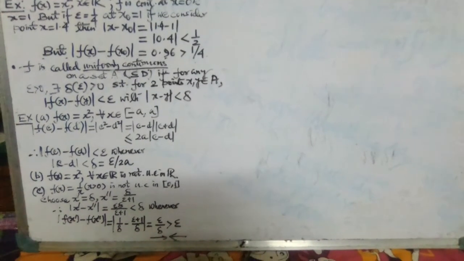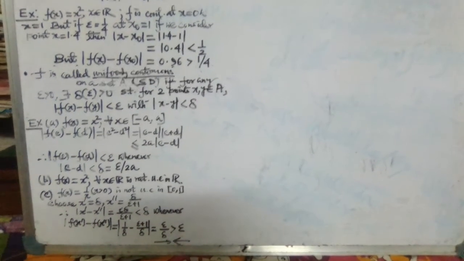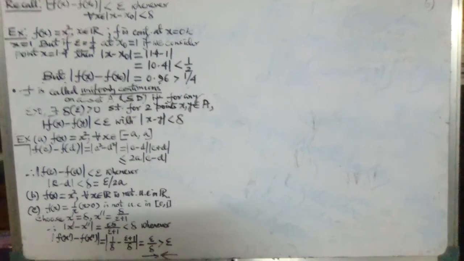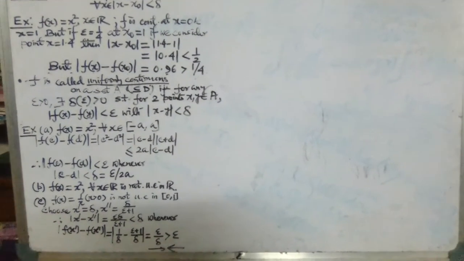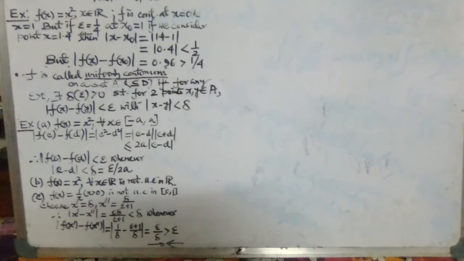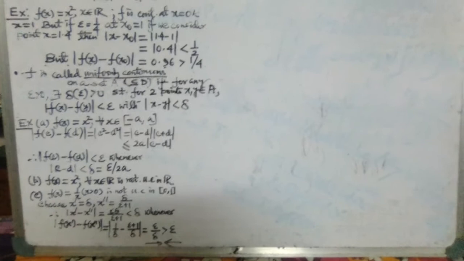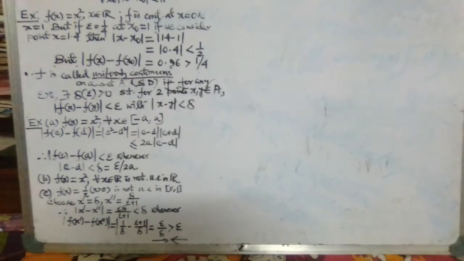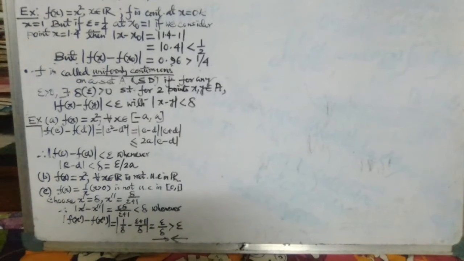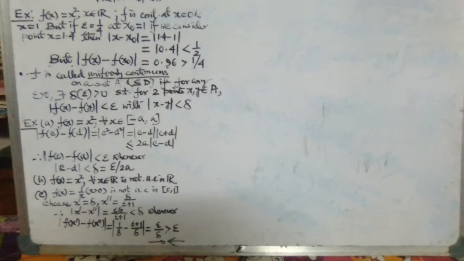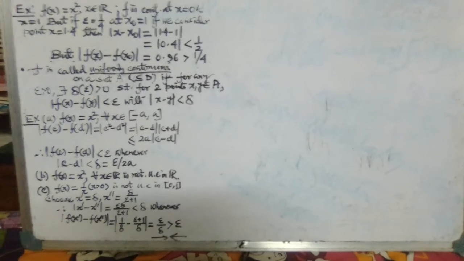So this is the basic difference between continuity and uniform continuity. In the case of continuity, delta is dependent on epsilon as well as on the particular point. But in case of uniform continuity, delta is dependent simply on epsilon. Now check a few examples for uniform continuity. Let us consider a function f(x) equals x square for all x belonging to the closed interval minus a to a. Then we choose two points c and d